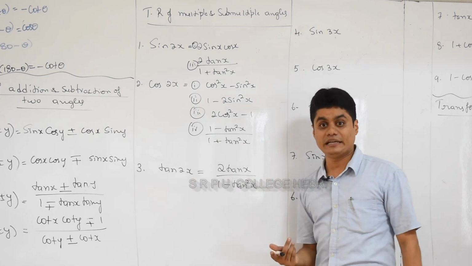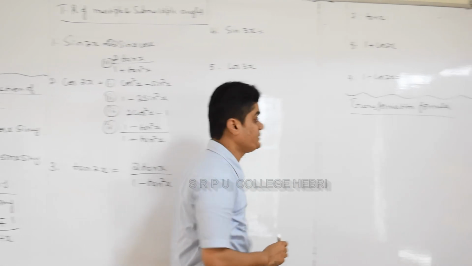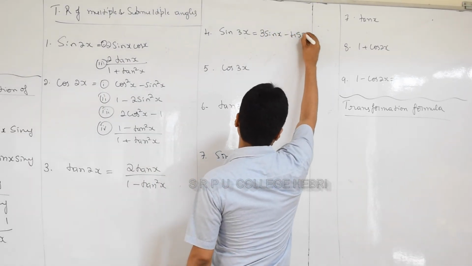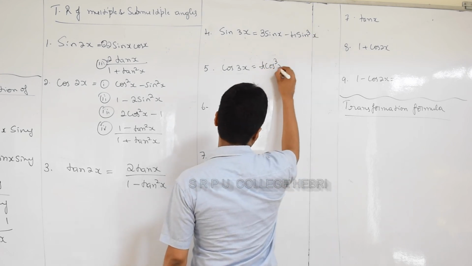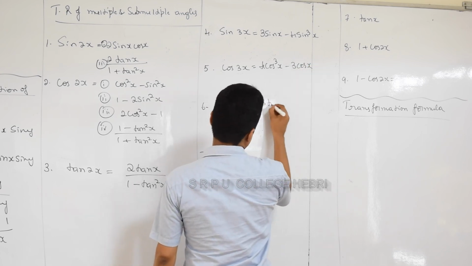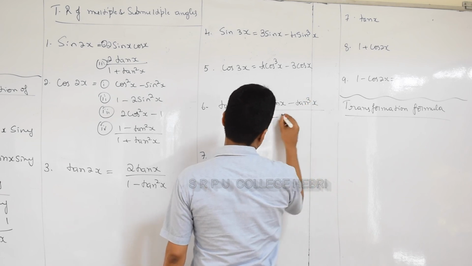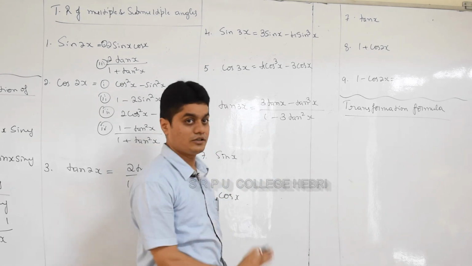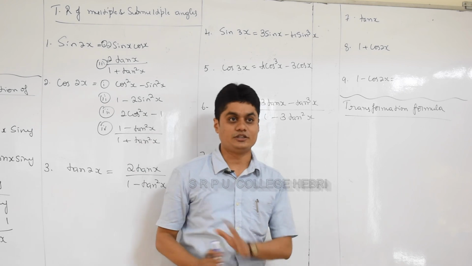Now one more multiple angle, 3x. Okay, the first one. Sin 3x ನೆನಪಿದೆಯಾ? Quick, 3 sin x minus 4 sin cube x. Cos 3x ಏನು? 4 cos cube x minus 3 cos x. Tan 3x, 3 tan x minus tan cube x divided by 1 minus 3 tan square x. ಎಲ್ಲ ನೆನಪಿದೆ ಅಲ್ವಾ? So I'm just recalling, I'll not explain anything here. These are the trigonometric ratios of two multiple angles, 2x and 3x.